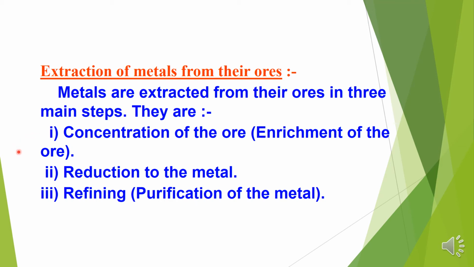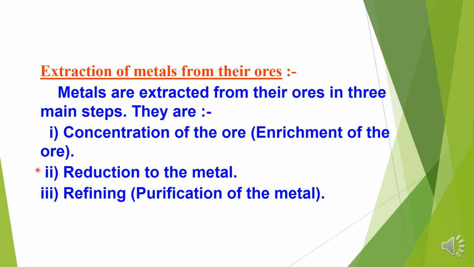Next step, children: we got concentrated ore. I am using the term concentrated ore here because I am assuming that after the physical method all earthy particles and rocky particles are removed. In short, gangue is removed.